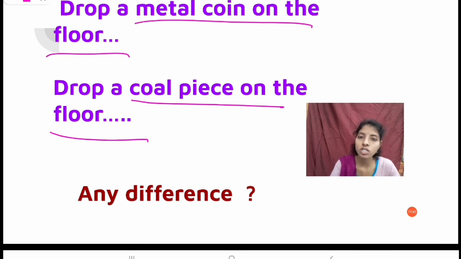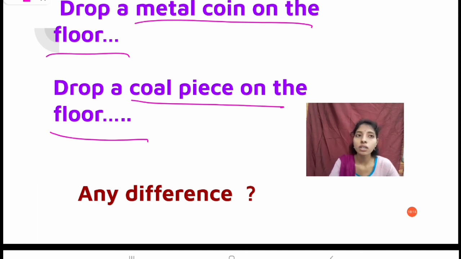Is there any difference between these two sounds? Yes. When we drop a metal coin on the floor, we observe a peculiar and prominent sound. But when we drop a coal piece, we will not observe that type of sound. So why does it happen like this?